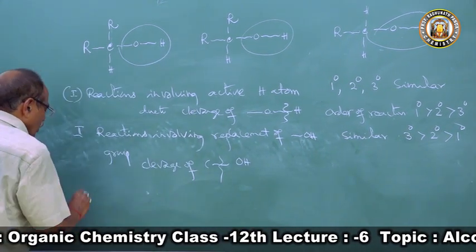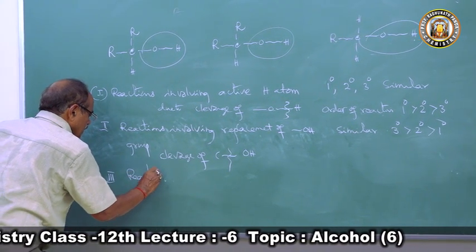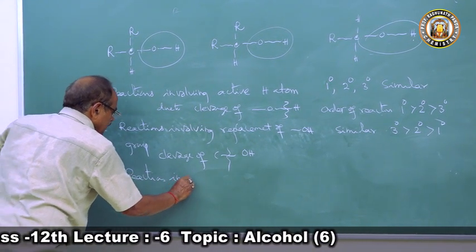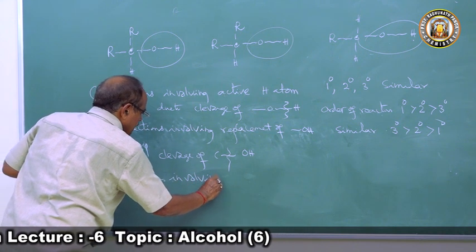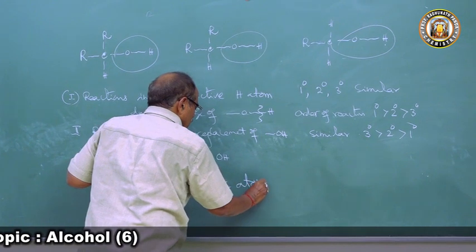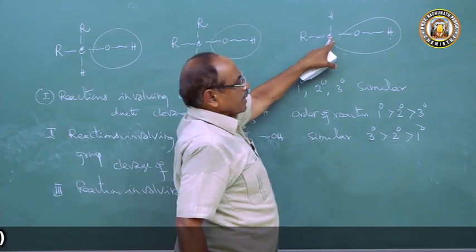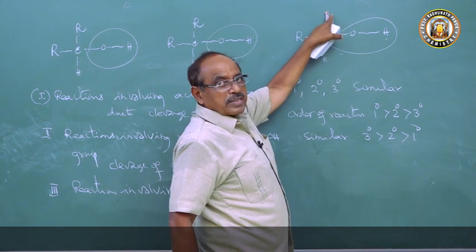Then the third type of reactions involves the carbon atom. In the primary alcohol, 2 active hydrogen atoms are on the carbon.